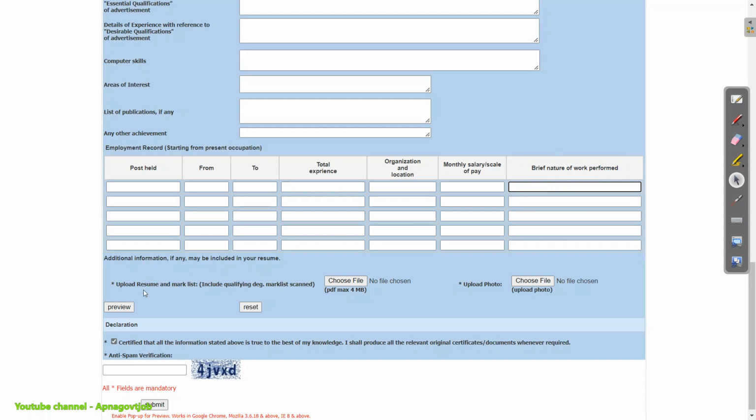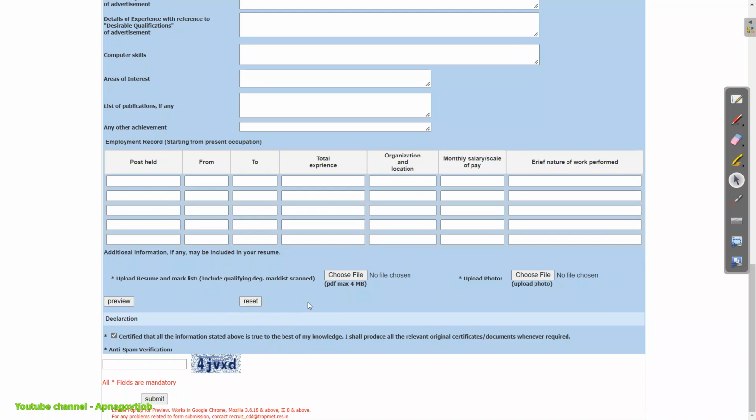Okay, then you have to upload your resume for those who are professionals, and for those who are freshers you will upload your SSC mark sheet. Okay, then your degree mark sheet plus certificate is required. So all the things you will combine, and PDF size should be not more than 4 MB. Okay, then you will upload your photograph. So just click on here, choose file, and you can upload your photograph. Okay, make sure it should be a recent one. Then you can preview if you want, otherwise directly you can go here. Okay, where you will tick this thing, then you will enter this captcha and just click on submit button.